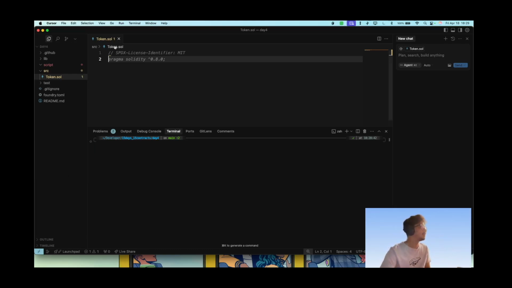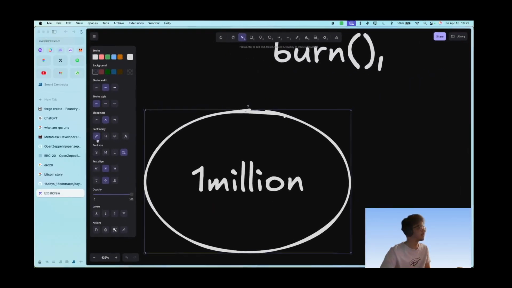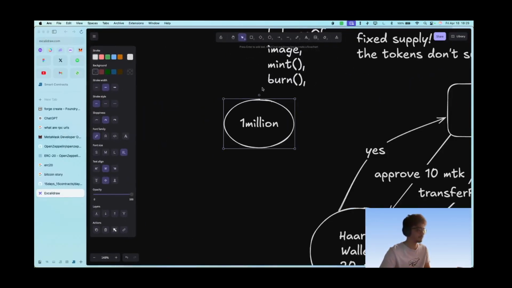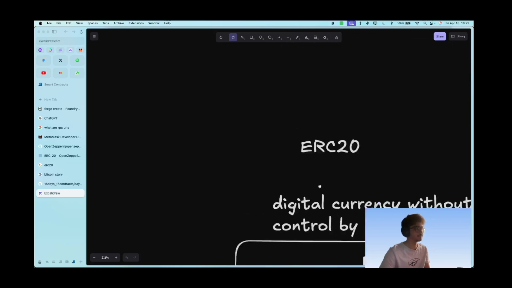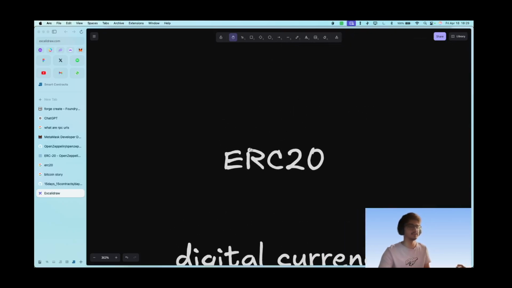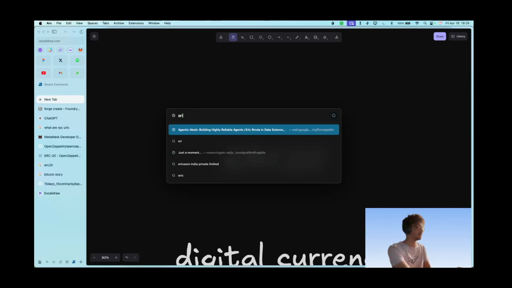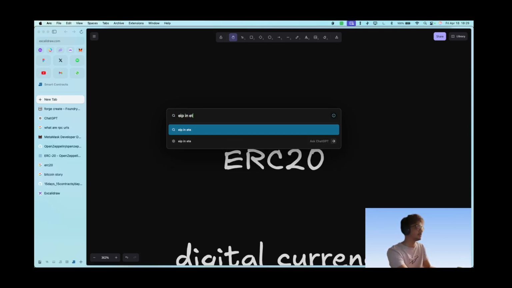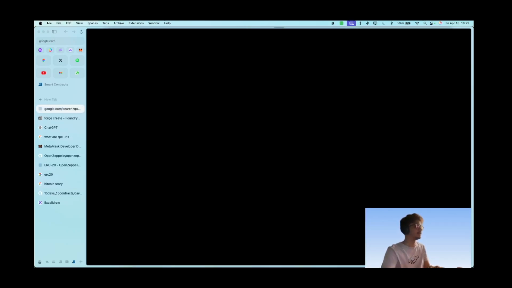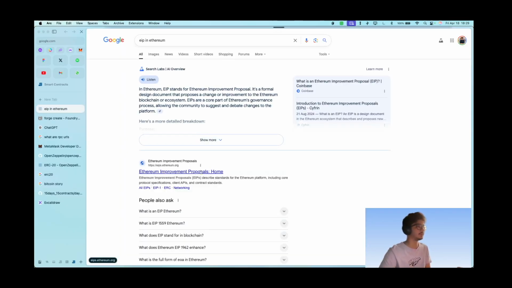Okay, now I forgot to explain what an ERC20 is that I have written here. Let me go through it. ERC20. So basically Ethereum is a blockchain that keeps evolving. This evolution has many features added, many features removed. Each feature is called an EIP, which stands for Ethereum Improvement Proposals.